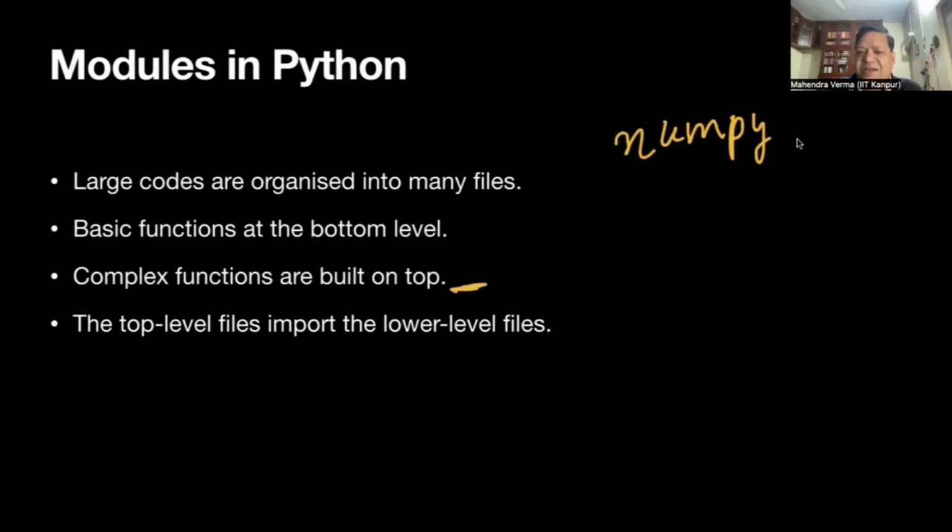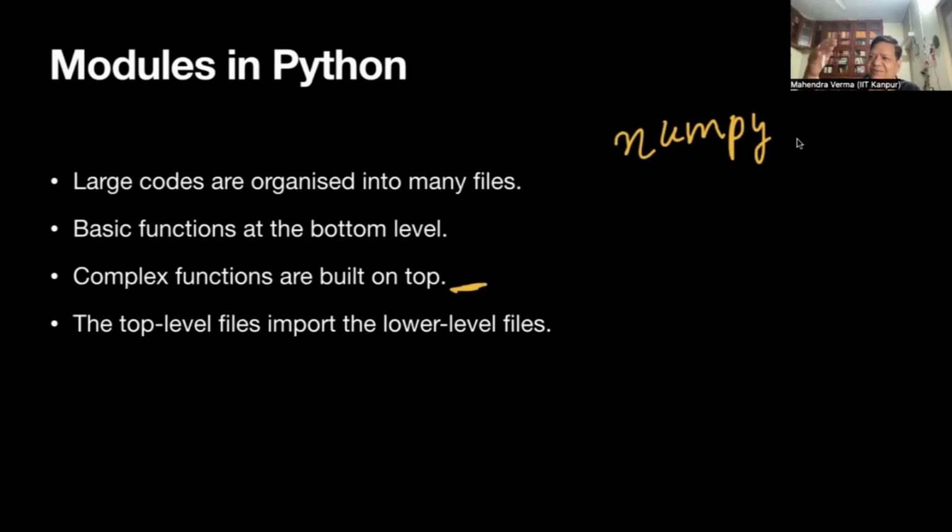I'm going to illustrate this with simple examples. This is just to give you a flavor of how to create modules for your own work. For large projects, of course, we'll have many files, and we need to think very clearly how to structure these files.